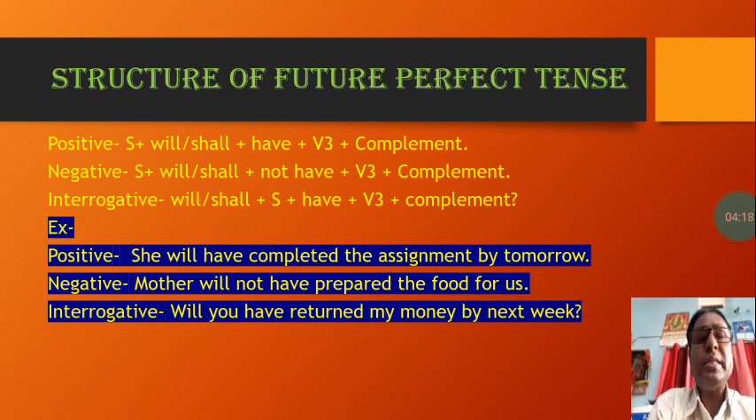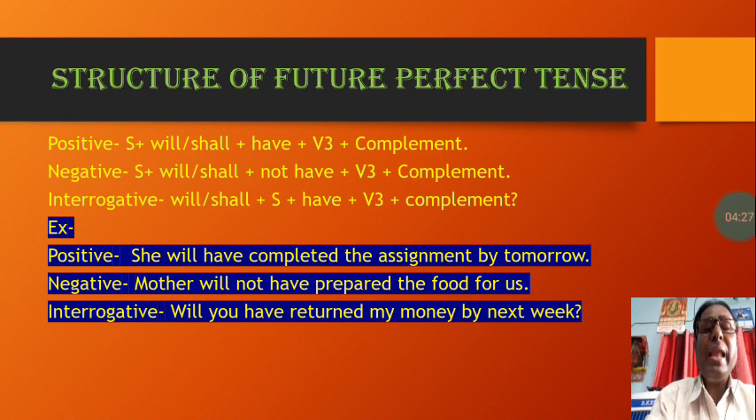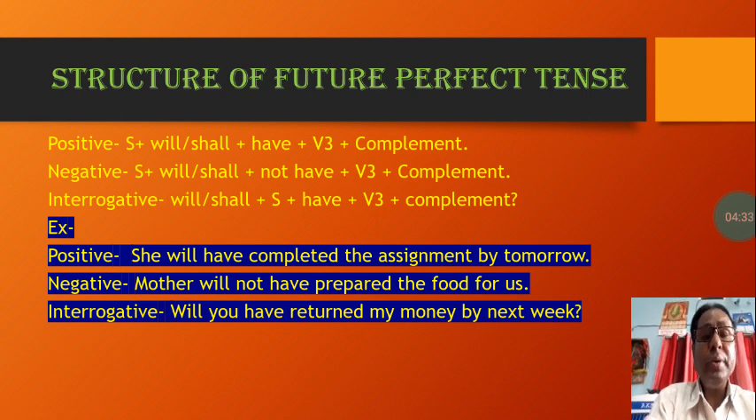Examples related to these three forms, positive, negative, interrogative, I have given you here so that you can understand it in a better way. Positive: she will have completed the assignment by tomorrow. Negative: mother will not have prepared food for us. And interrogative, question sentence of future perfect tense: will you have returned my money by next week? So these are three examples related to positive, negative and interrogative based on the structures given on the screen.